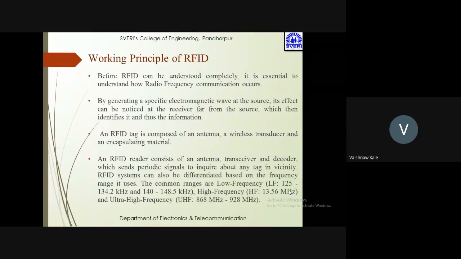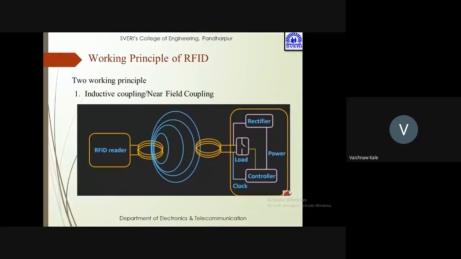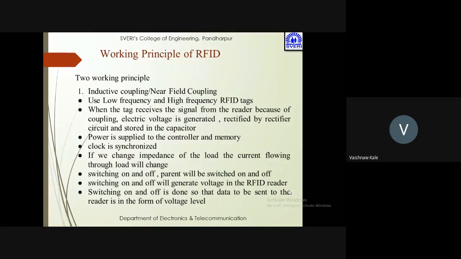So RFID tag, as we know, contains antenna, transducer, and encapsulating material. So there are two working principles, and one is the inductive coupling or near field coupling. So you can see from the figure, there is an inductive coupling between RFID reader and the tag. So you can see there is an inductive coupling. This inductive coupling is nothing but use low frequency and high frequency RFID tags.